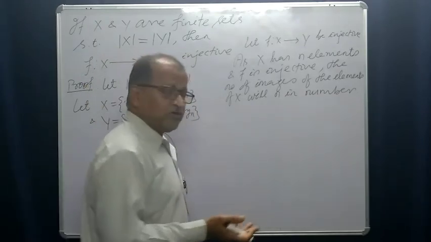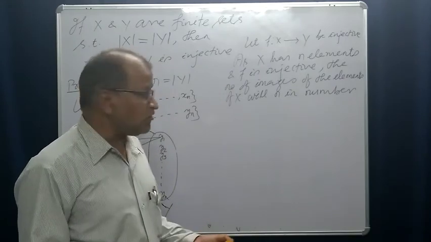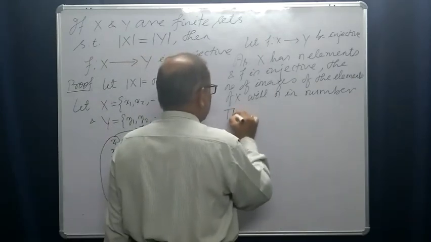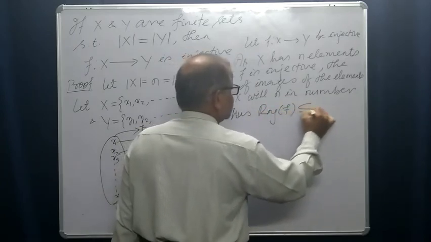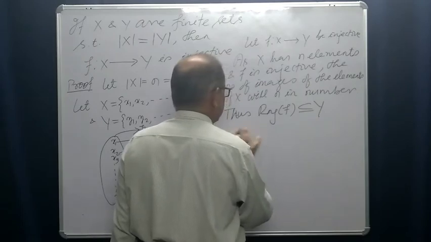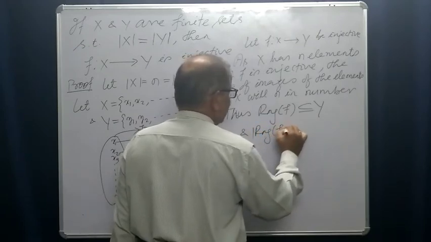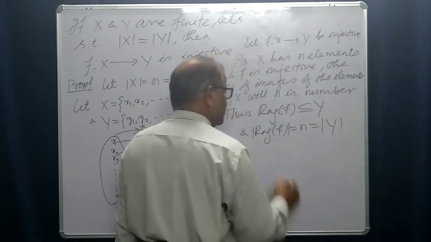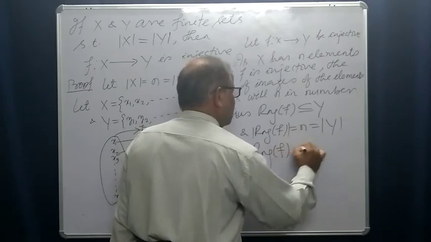So what will happen? It must be equal to n, right? So thus here range of f is a subset of y, and this implies cardinality of range of f is equal to n, which is also equal to cardinality of y. So range of f must be equal to y.